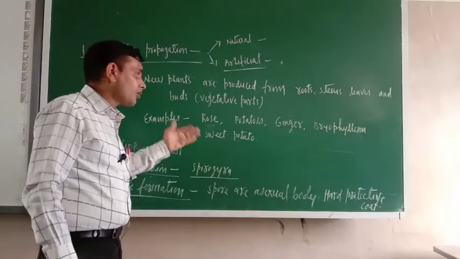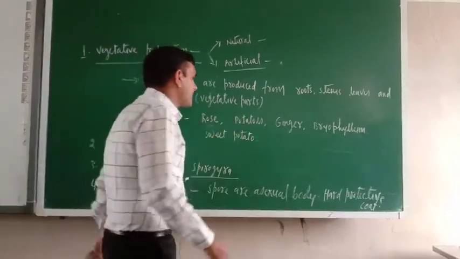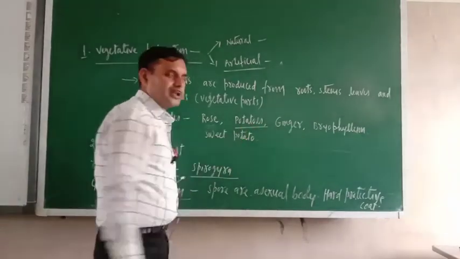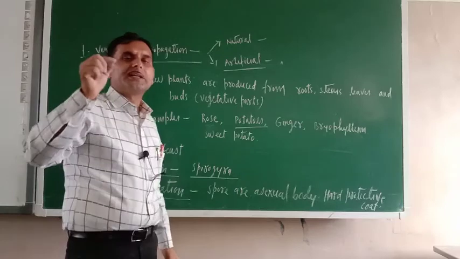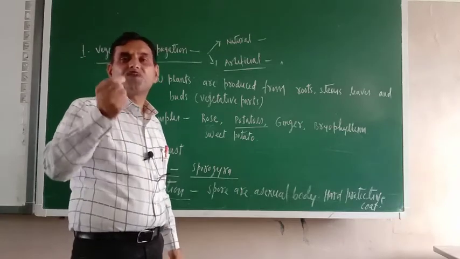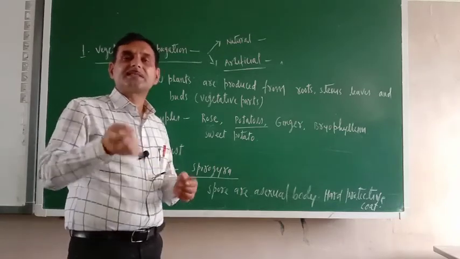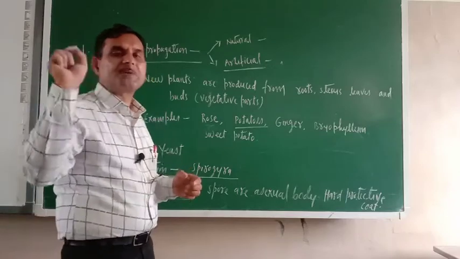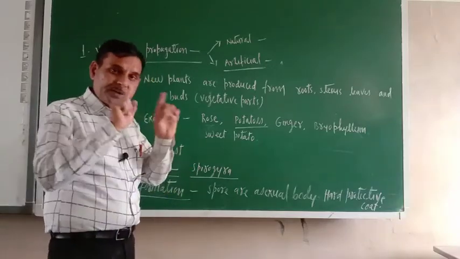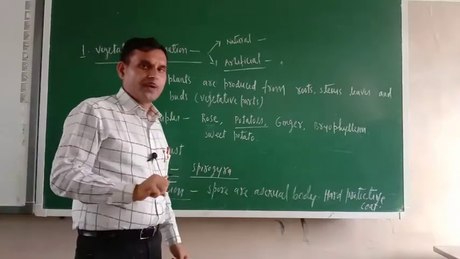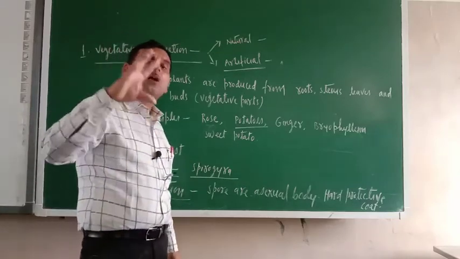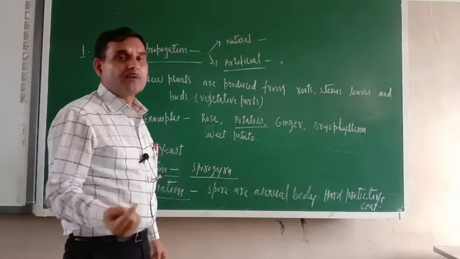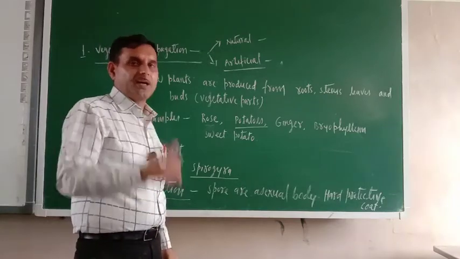New plants are growing. You might have seen potatoes. Have you seen or not? If you see carefully in a potato, there are some scars, some small pits. Those pits are known as eyes. If potatoes are kept for a long period of time, they will germinate.